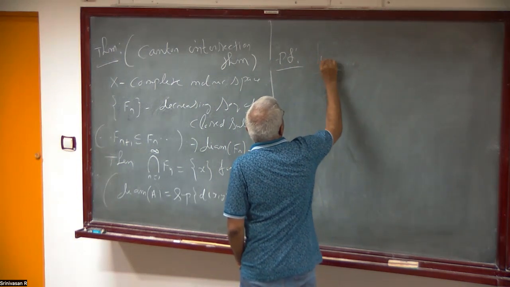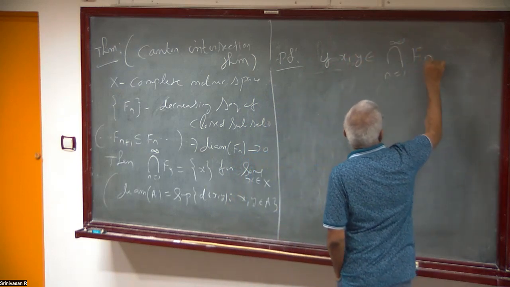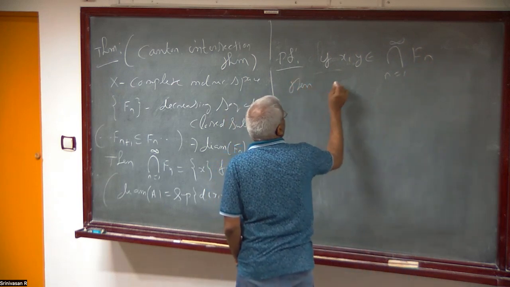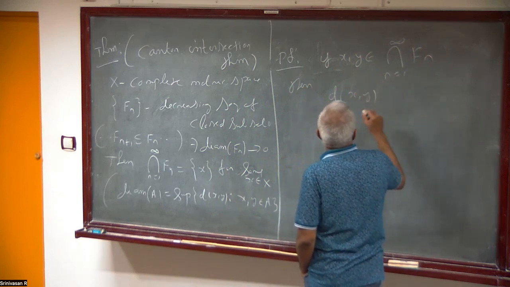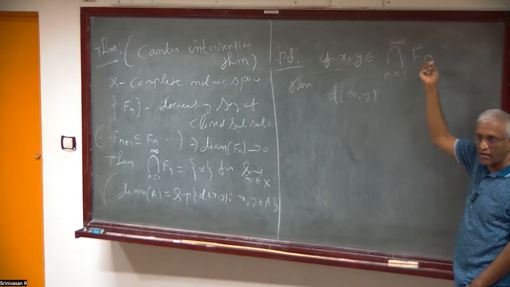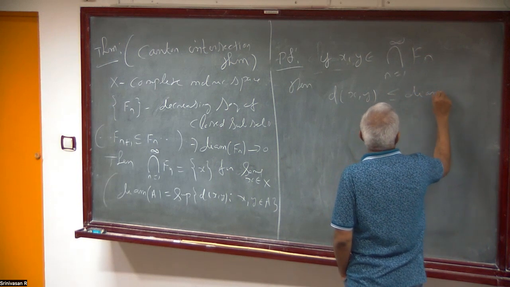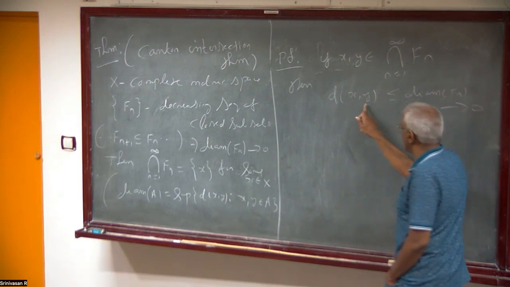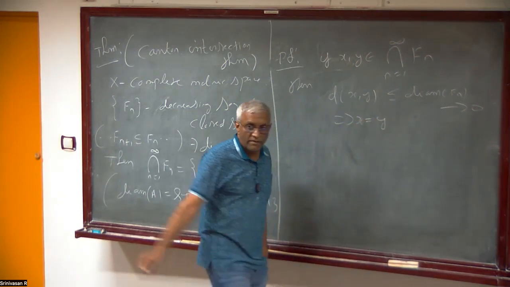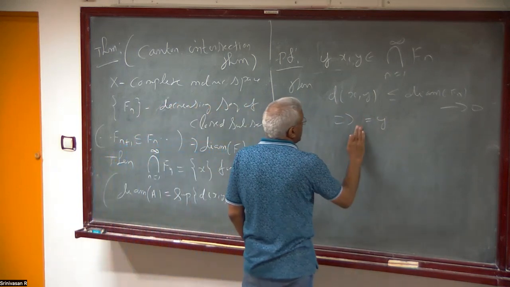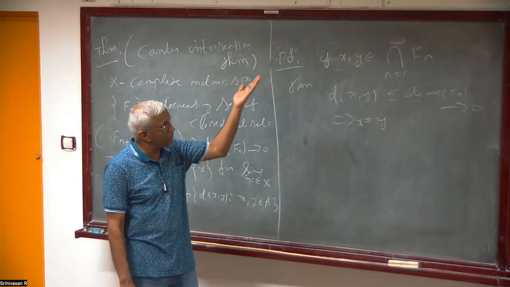The first claim is that if x and y are in the intersection of Fn, n equal to 1 to infinity, then x and y are in Fn for all n, right? x and y being in the intersection means they are in all Fn. So d(x,y) should be less than or equal to the diameter of Fn, which goes to 0. There is no n on the left. So this implies d(x,y) equal to 0, so x equal to y, by the property of a metric. So there is only one element, if at all there is an element. Now we have to prove it's non-empty.